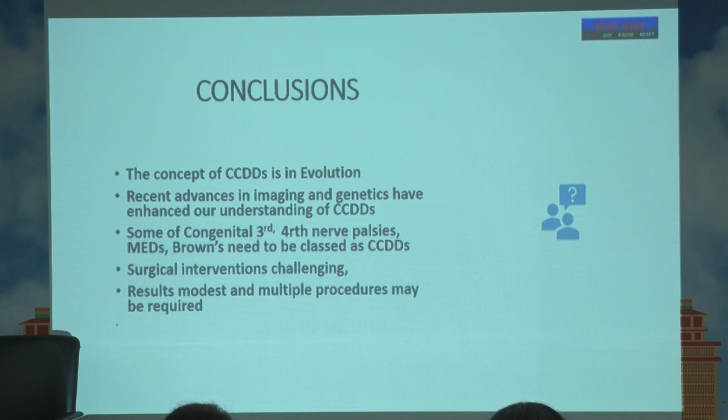Some congenital third and fourth nerve palsies, MEDs, Browns need to be classed as CCDDs because they share those features, and surgical interventions are challenging. Results modest, and multiple procedures may be required. So before doing surgery, you should be careful which ones to touch, which ones to refer, which ones not to touch, because if you touch every case, you will burn your fingers. So be careful in diagnosing, image them, do genetics if possible, and assess them, do their FPT, and only after that you should have a clear indication to do a surgical intervention. Treat amblyopia, treat refractive errors. Very important to keep in mind.